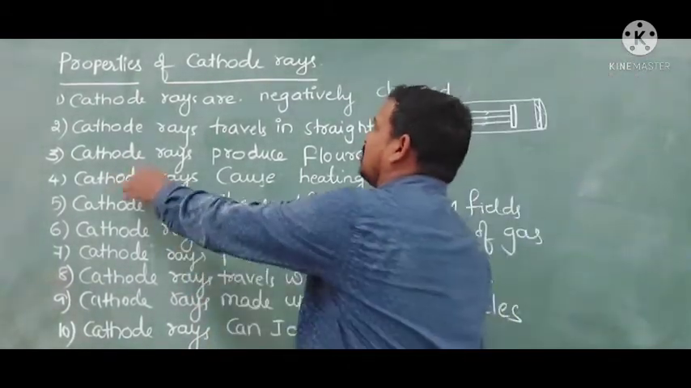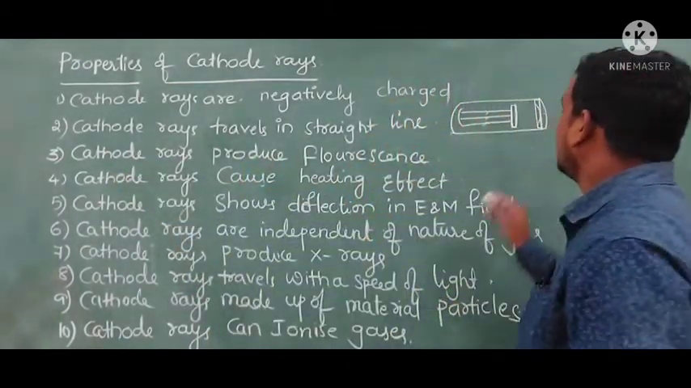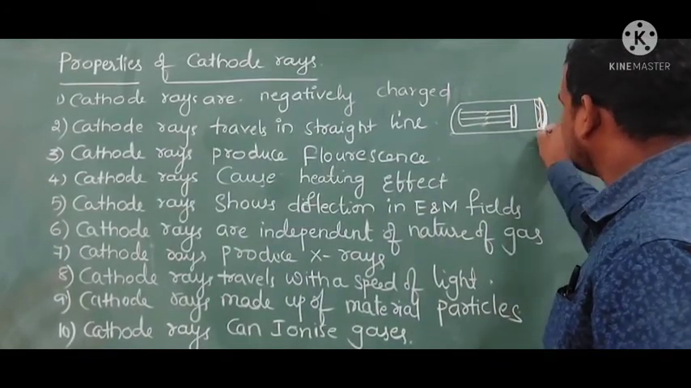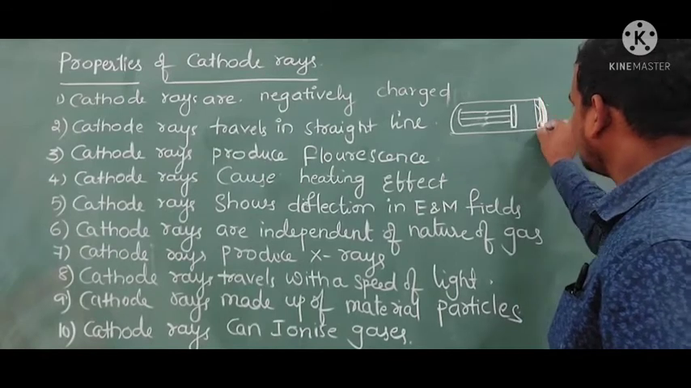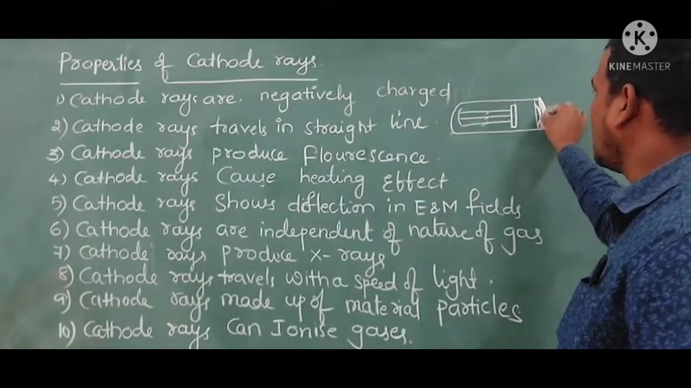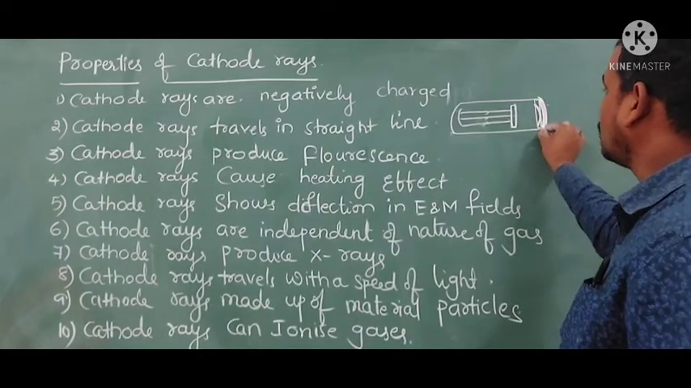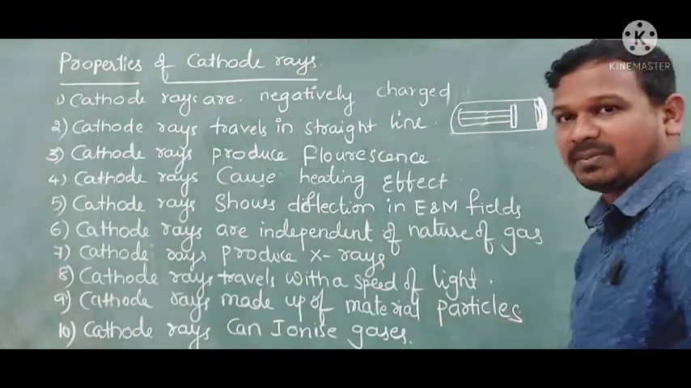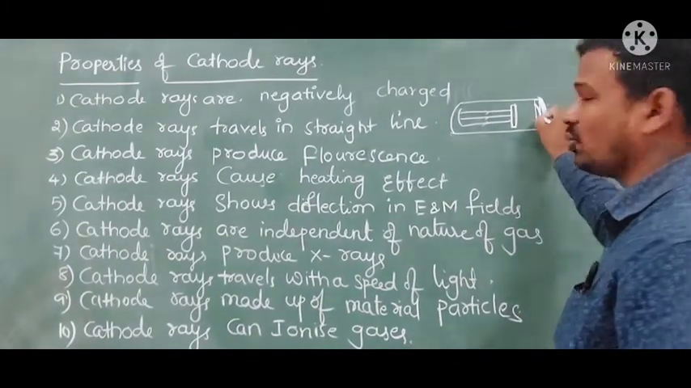So cathode rays produce fluorescence. As we discussed in the last activity, what J.J. Thomson observed is that when the cathode rays hit the anode or discharge tube side, this end becomes a faint greenish color. So we can call it fluorescence also.